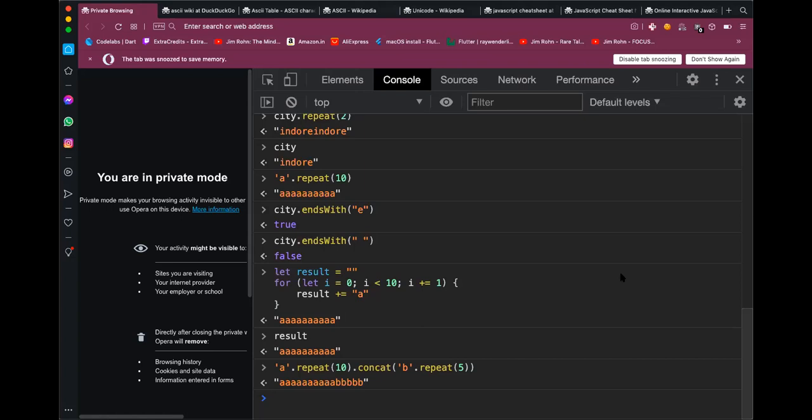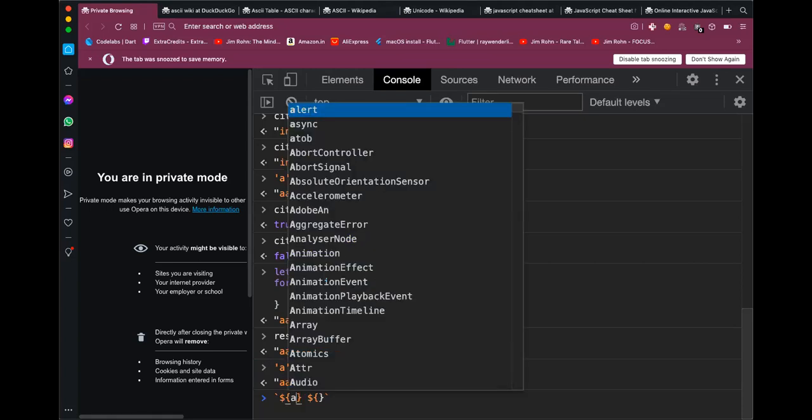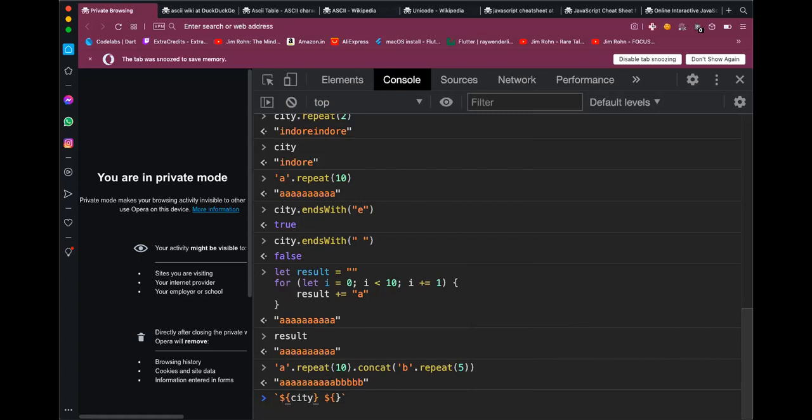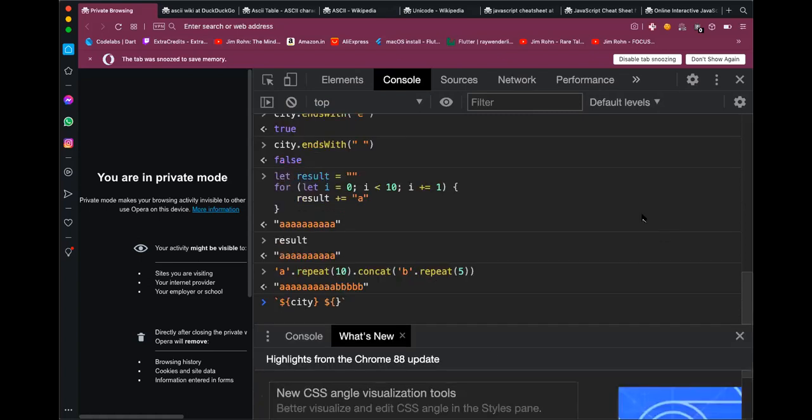Cool. So another way to write this a dot repeat 10 dot concat is something called string literal notation. So what is string literal notation? I am using something called a backtick. If you see this symbol, this is on top of your tab on the keyboard. This is called a backtick. The advantage of the backtick is I can write stuff, I can put basically variables here, like city, sorry.